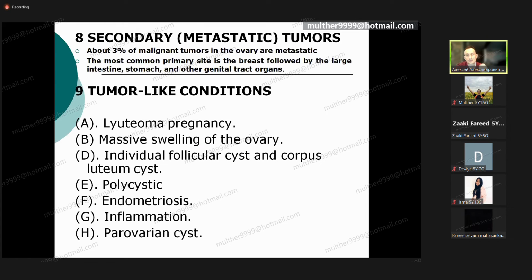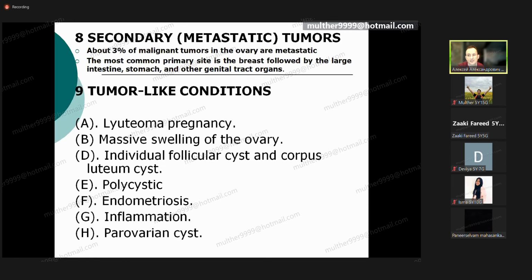That luteoma should get resorption after the finish of the pregnancy, but do we need to watch that cyst? Yes, of course, because we don't know the histological structure of that cyst. Don't forget. And that's why only after finishing the story with that cyst, we can say that cyst was luteoma. Or, for example, polycystic ovarian syndrome.